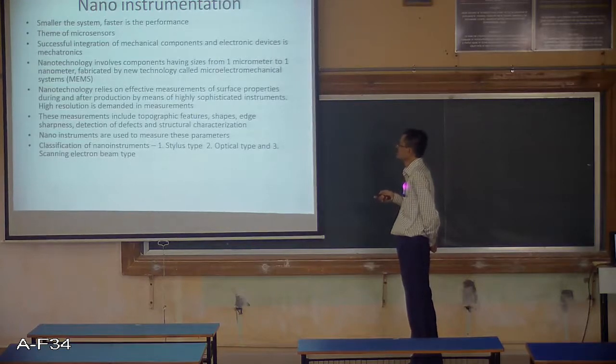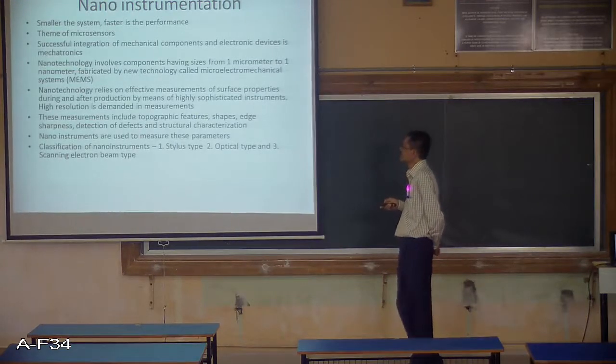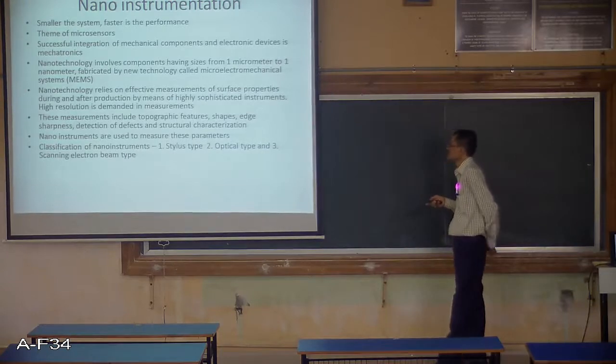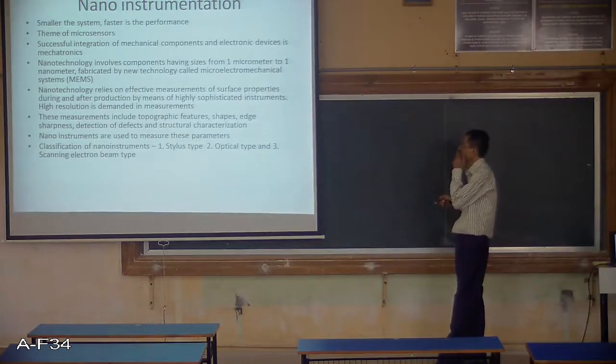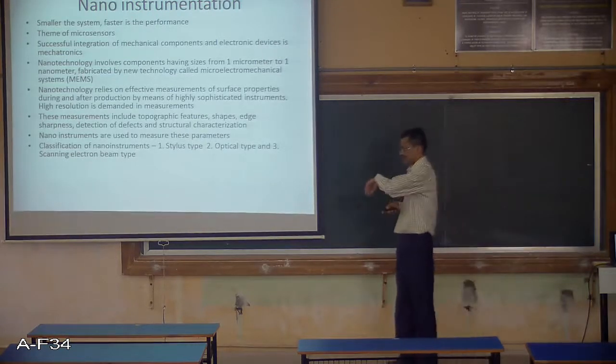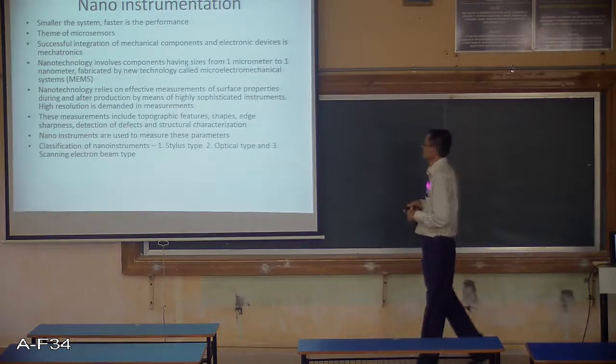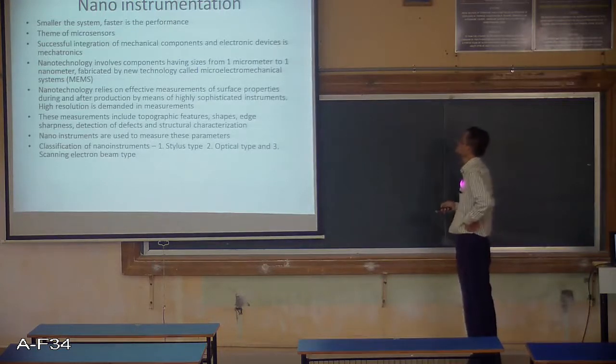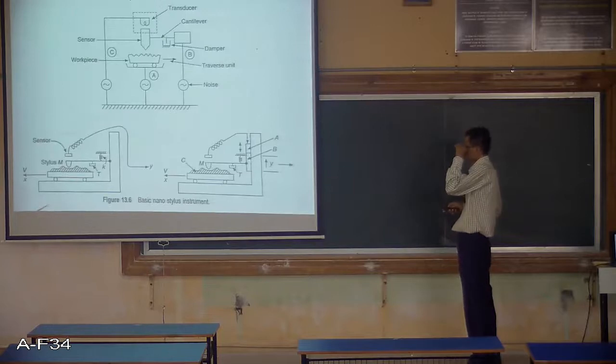So nano instruments are used to measure these parameters. In the classification of nano instruments, they can be stylus type, optical type and scanning electron beam type. So these are the three different categories in which you can divide the nano instruments.